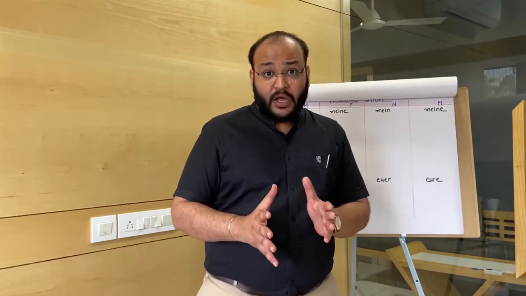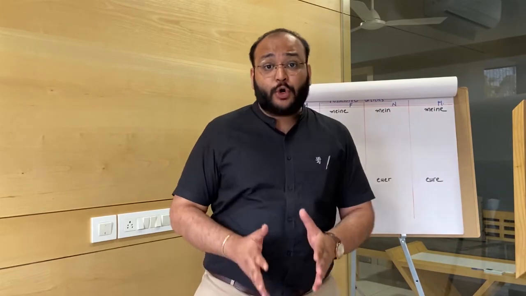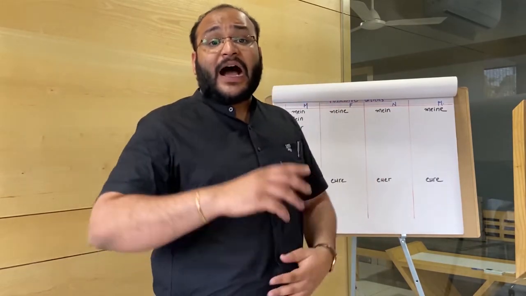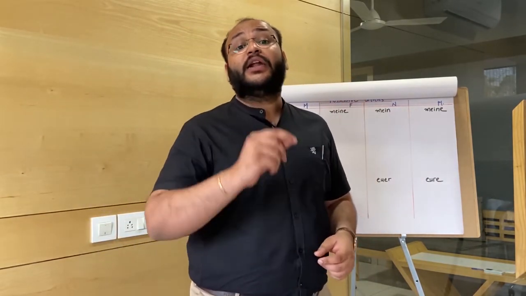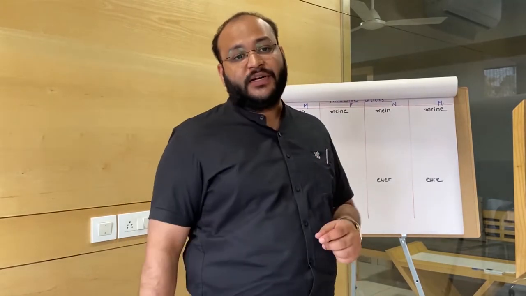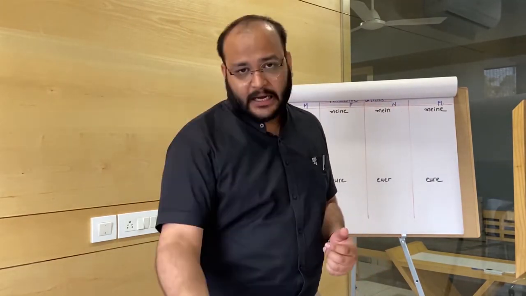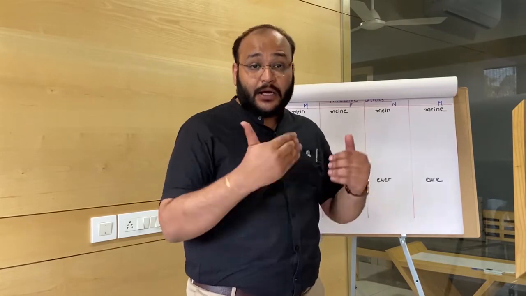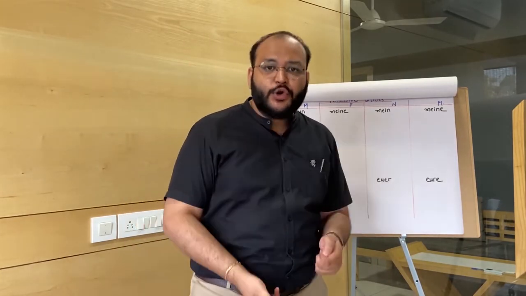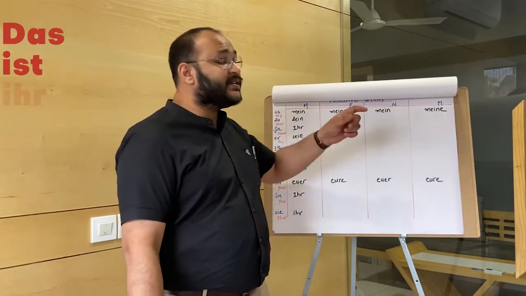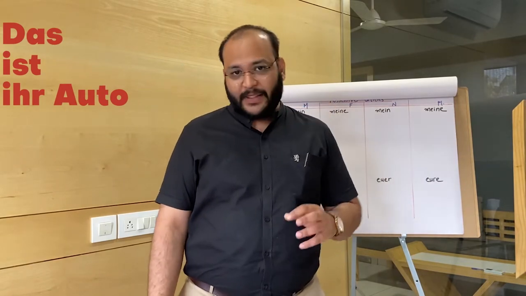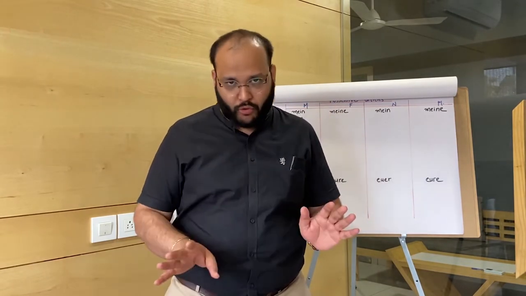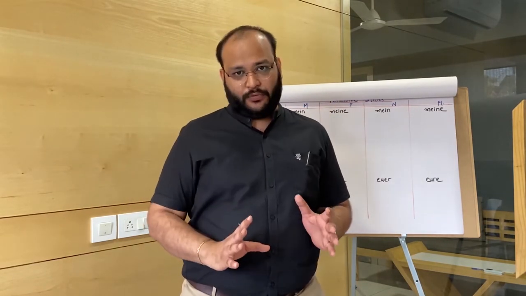But let me remind you, articles never show the gender of the owner. Articles always show the gender of the noun for which it is used. And here the noun is car. This is her car. Her is used for car, and car is neutral. And so it should be das ist ihr Auto, and not das ist ihre Auto. No, das ist ihr Auto.